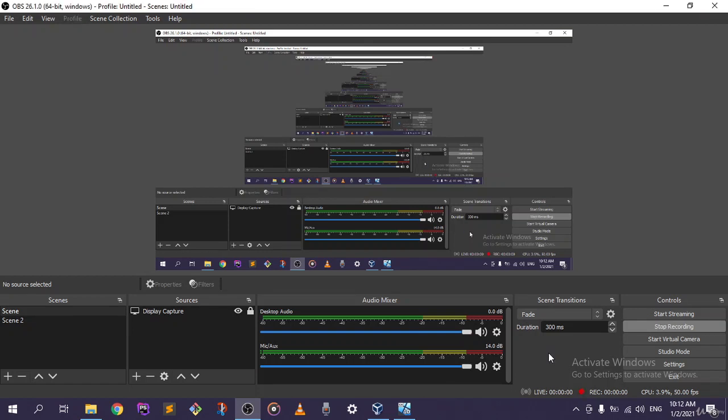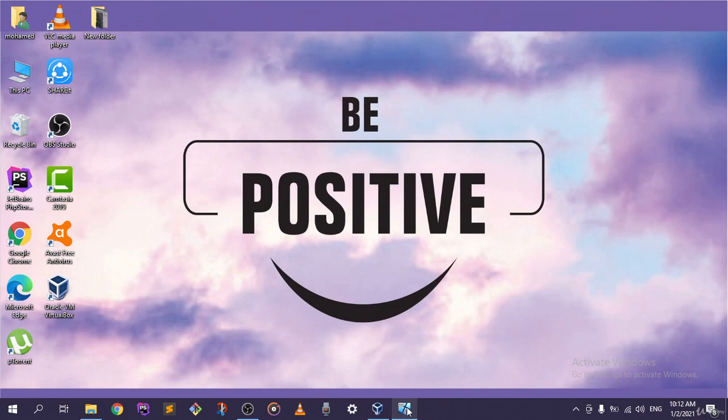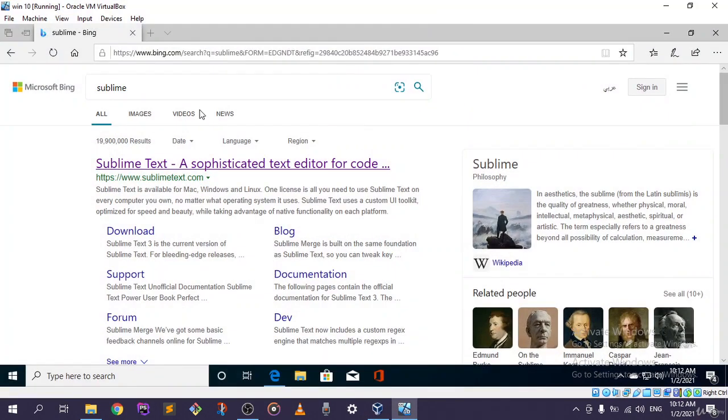So after installing Xampp, now we need to install our code editor. Let me grab my virtual machine here, which is Sublime, which you are going to use to write code. Okay, so Google Sublime and go to the website.